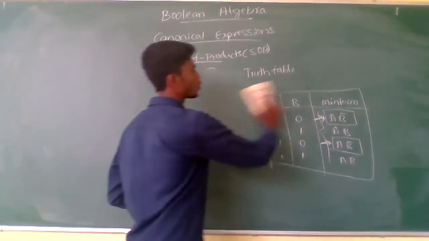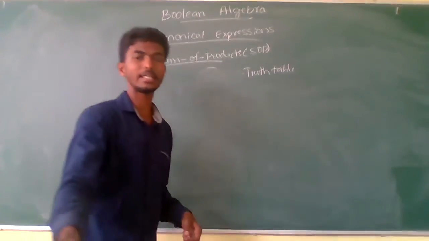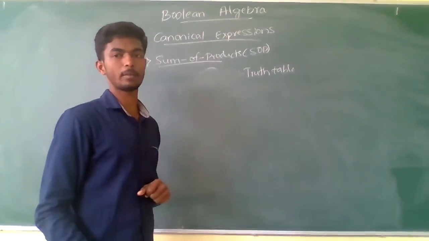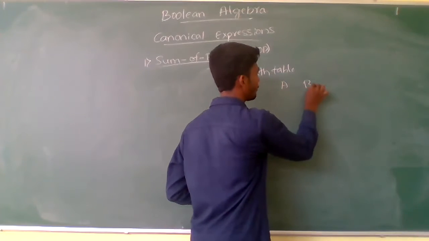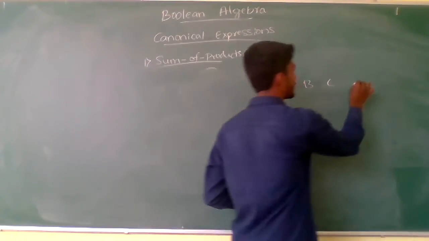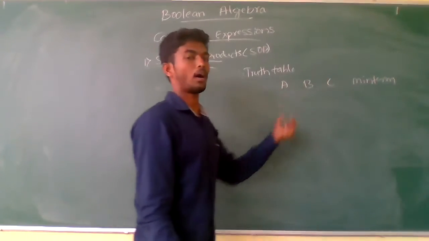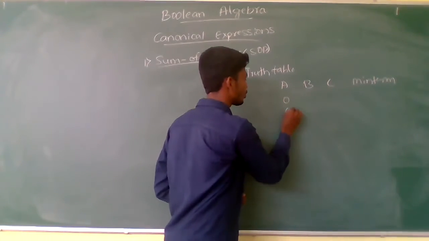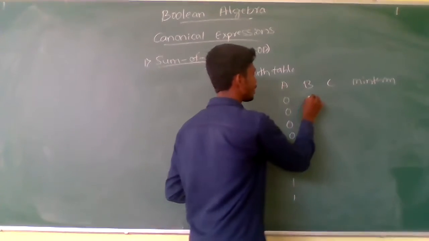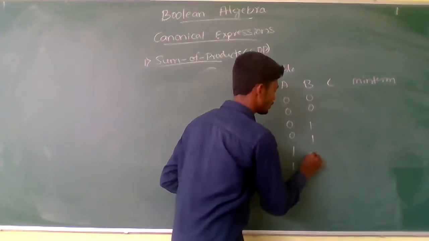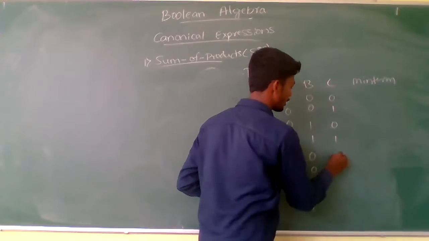Second one. Next we will go to the three variable, three literal system, and for that let us draw the truth table first, then we will go to the question. A, B and C minterms, where the inputs for A are 0, 0, 0, 0 and 1, 1, 1, 1, for B 0, 0, 1, 1, 0, 0, 1, 1, and for C 0, 1, 0, 1, alternating zeros and ones.